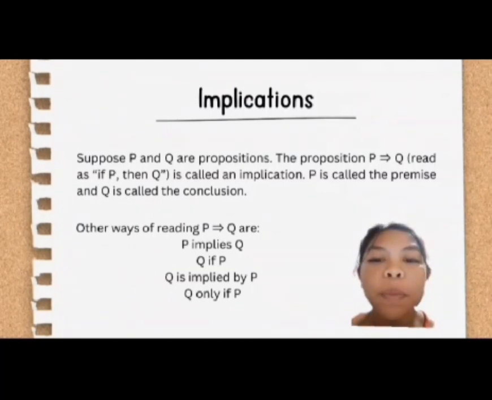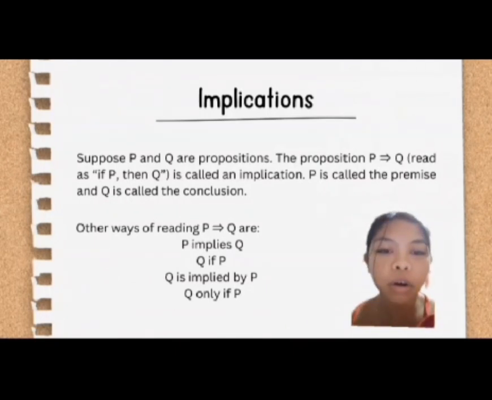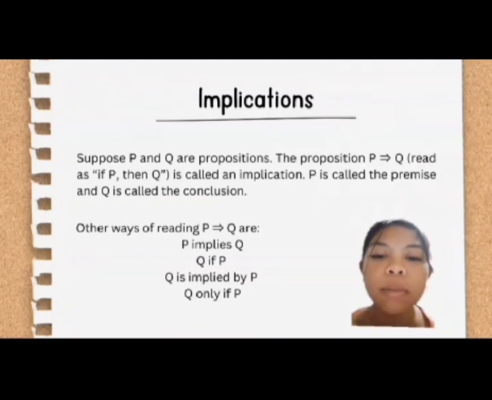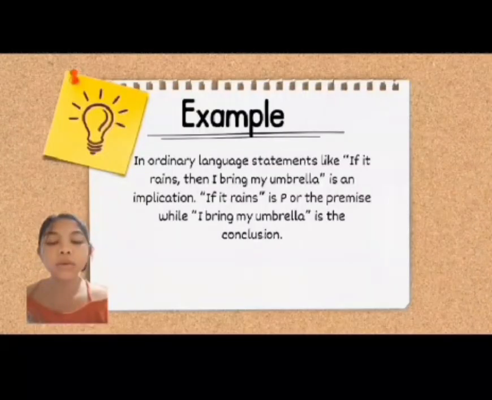Implications. Suppose P and Q are propositions. The proposition P arrow pointing to the right Q is read as "if P then Q" and is called an implication. P is called the premise and Q is called the conclusion. Other ways of reading "if P then Q" are: P implies Q, Q if P, Q is implied by P, Q only if P.